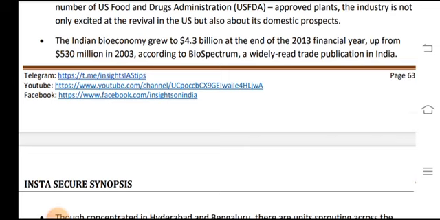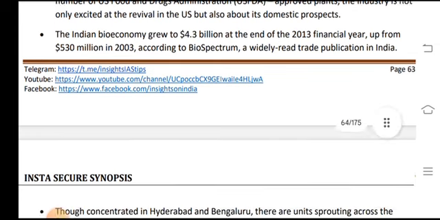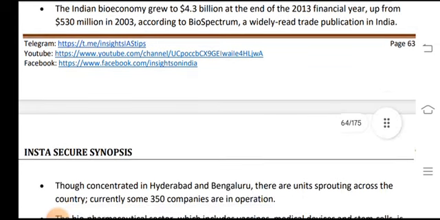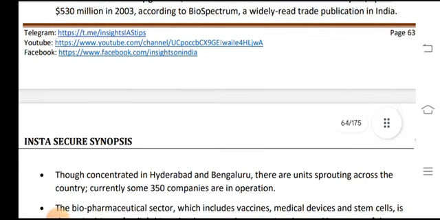The Indian economy grew to 4.3 billion at the end of the 2013 financial year, up from 530 million in 2003, according to Biospectrum, the widely read trade publication in India.